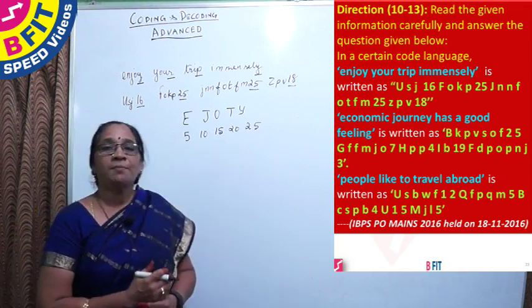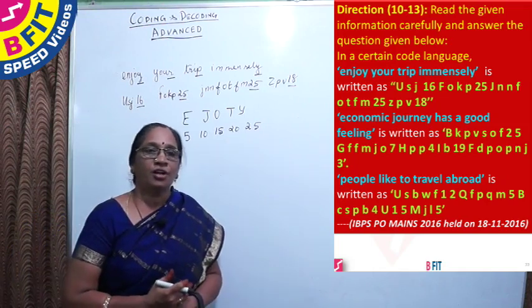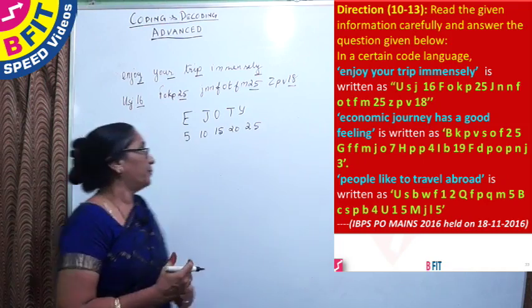This mnemonic helps us to remember the positional values of alphas easily.